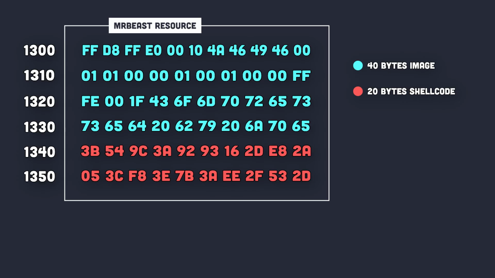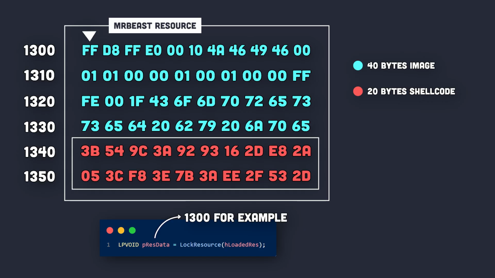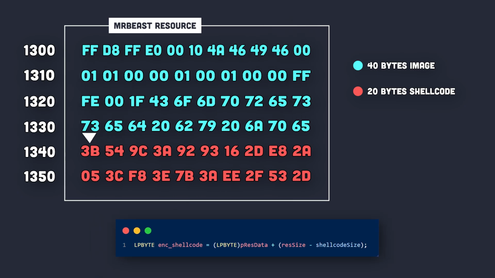We know that the pointer returned by the lock resource API points to the first byte of the resource, and we only want to copy the last 20 bytes of the resource, which in this case is the shellcode. So all we have to do here is move this pointer to the first byte of the shellcode and read 20 bytes from here. And that's exactly what we're doing here.